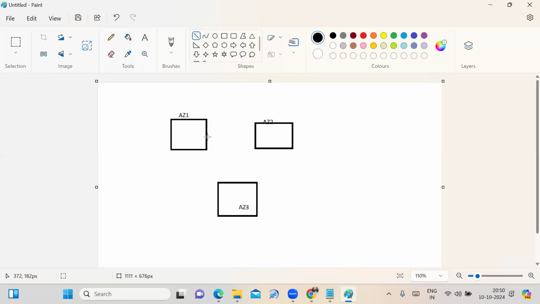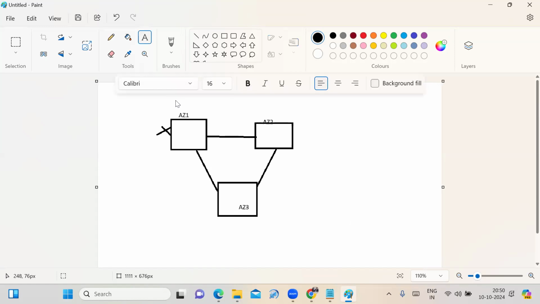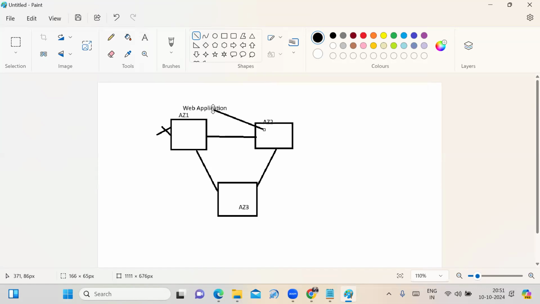See that from one availability zone to another availability zone, there is a strong connection. Suppose due to some issue one availability zone is down. Let us assume that you are developing a web application. This web application should be deployed in more than one availability zone, so that your application will be safe.